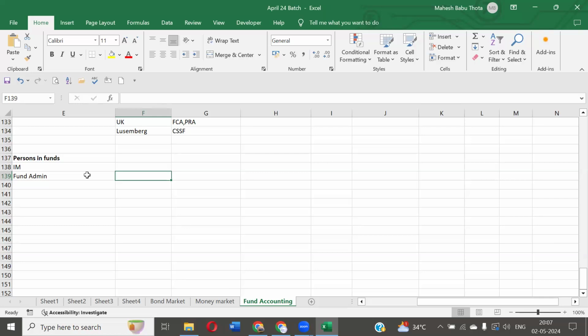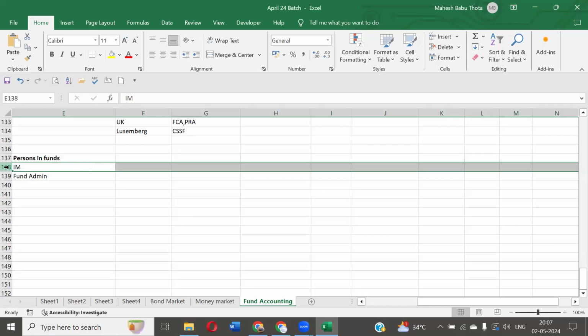See, as a fund, we have different activities that need to be taken care of on a daily basis. The investment manager just gives you the instructions: where to book, how many shares we have to purchase from this company, how much investment needs to be done, when we have to realize this investment, when we have to sell this investment. That kind of instructions, commands will be given by the investment manager.